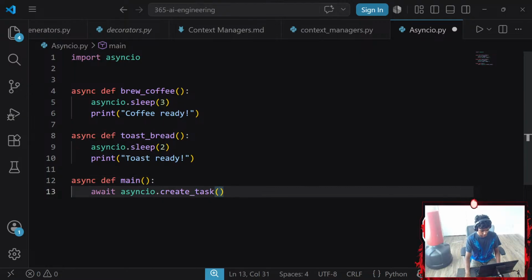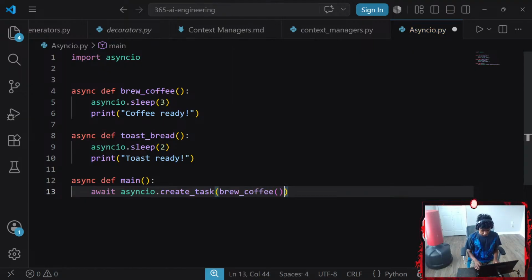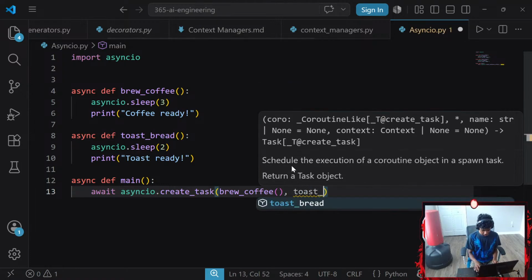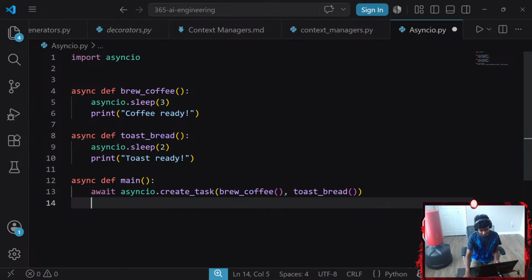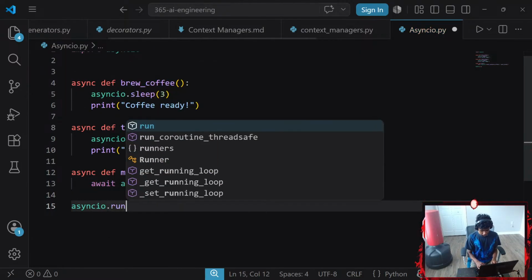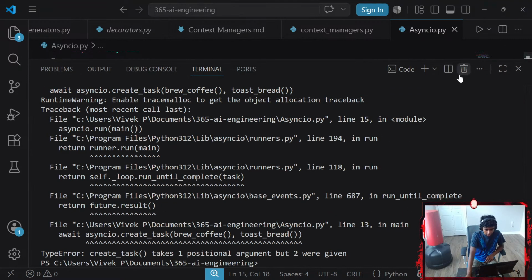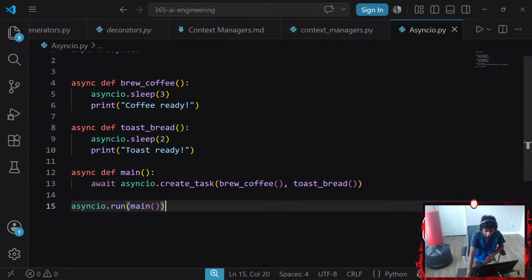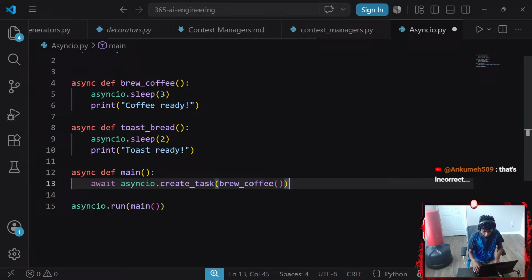Okay, so we're gonna go with something like, I'm gonna go ahead and brew my coffee, and then let's go ahead and toast my bread. And then, Control S. Wait, actually, I'm gonna go with asyncio.run. I want to run my main function. Now, oh, we get an error. That's incorrect. Should I just go with one?